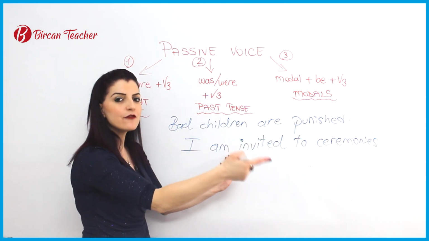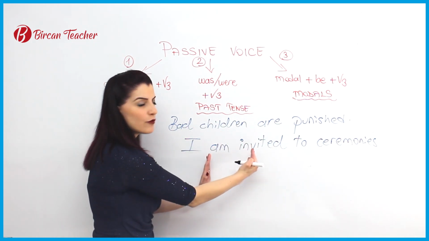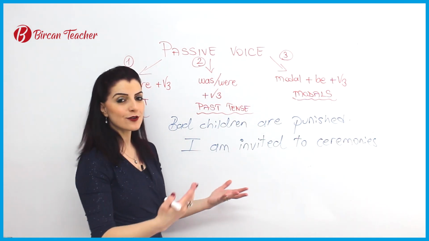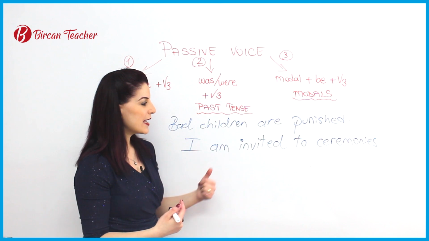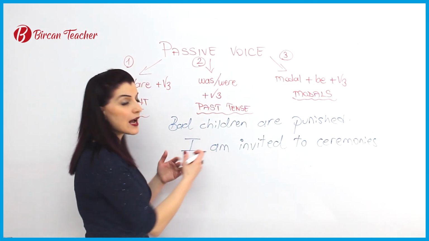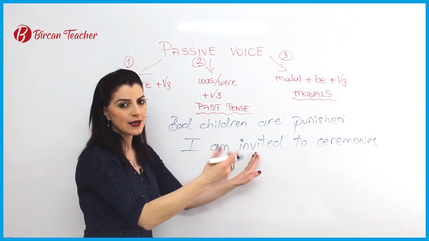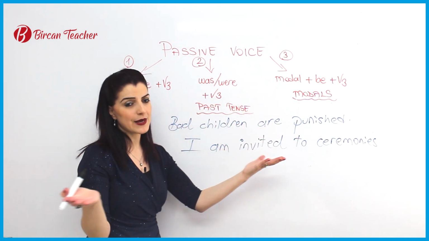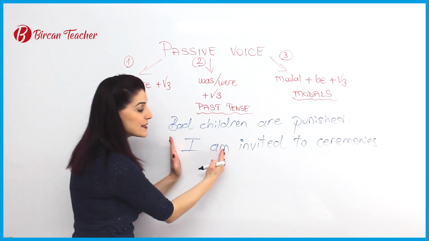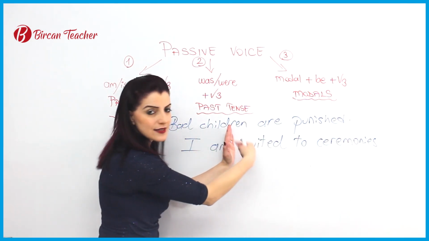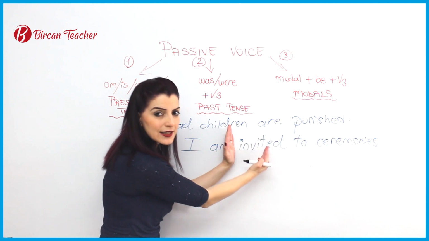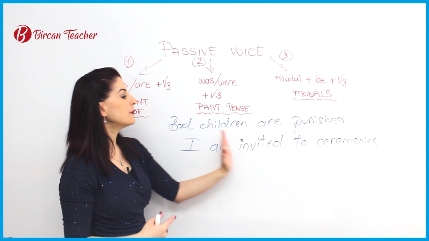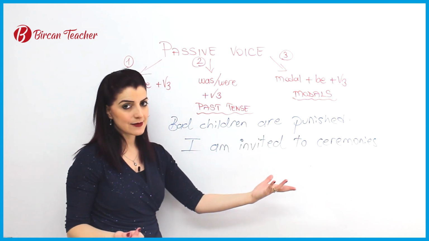So they invite me, I am invited to ceremonies. For example, I'm a very enjoyable person and people love me, so they call me all the time, they invite me. So I go to ceremonies because I am invited by other people, by my friends, by my family maybe. I am the affected person here. So this action happens to me. I am invited to ceremonies.